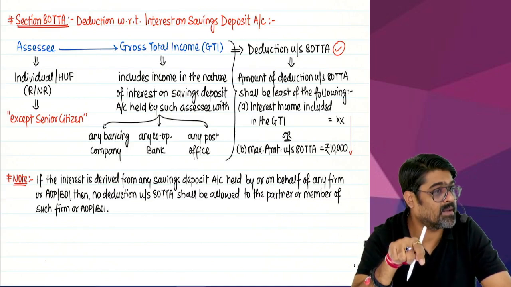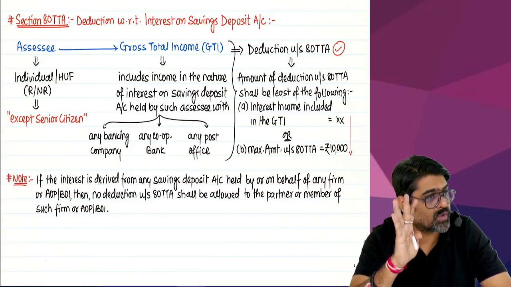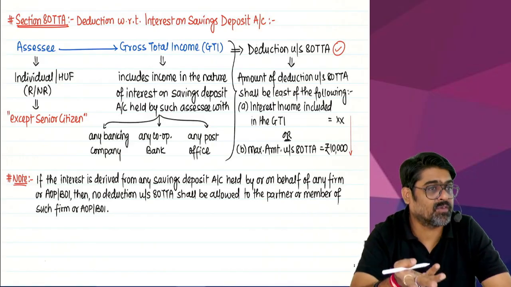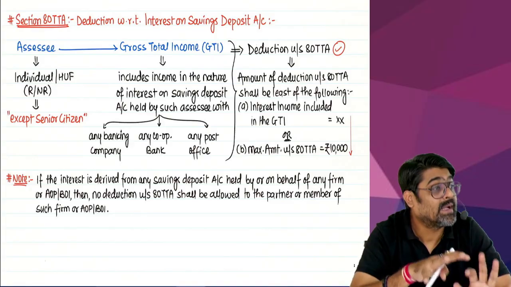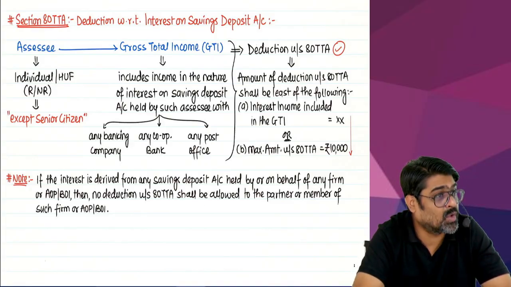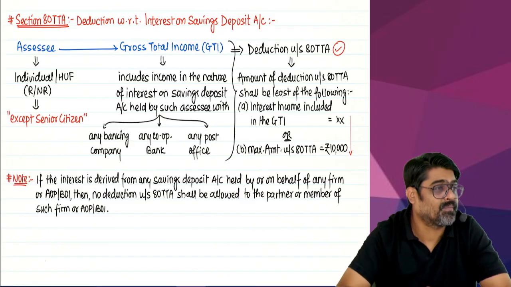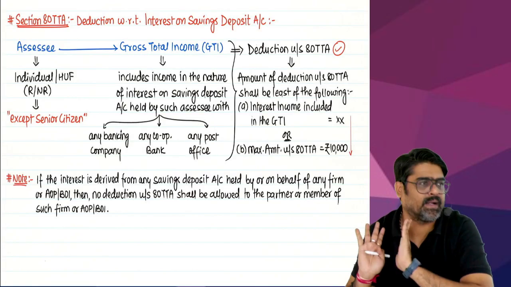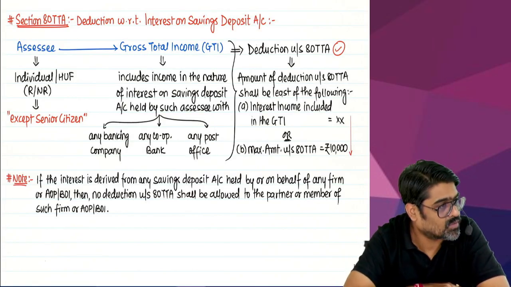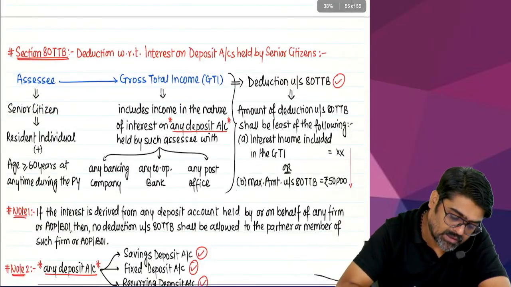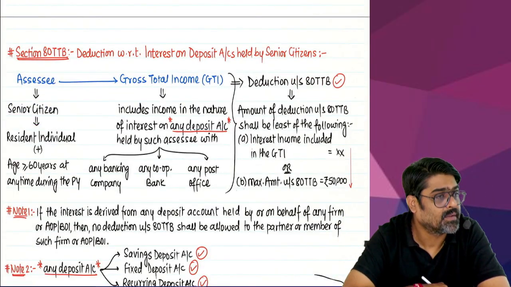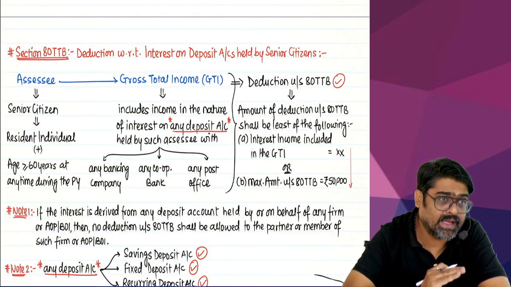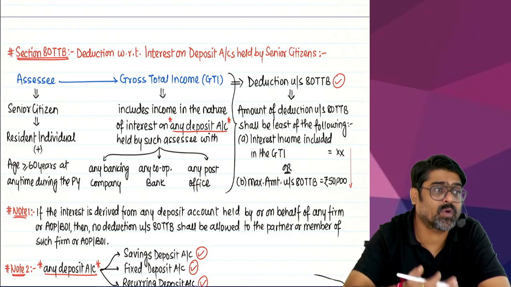But this deduction can be taken by any individual or HUF other than senior citizen. And this interest on savings deposit will be allowed under section 80TTA, provided this interest is shown taxable as your income under the head IFOS in your GTI. Then that entire interest you can claim under 80TTA, subject to maximum 10,000. Yes or no? Now, if you are a senior citizen, who is a senior citizen? Resident individual whose age at any time during the previous year is more than 60.